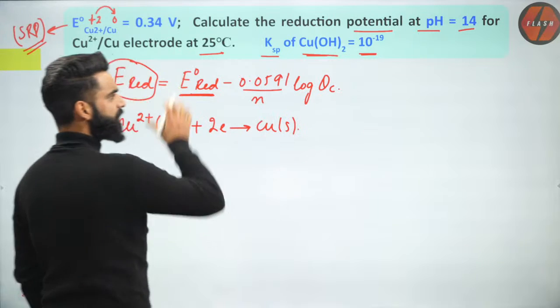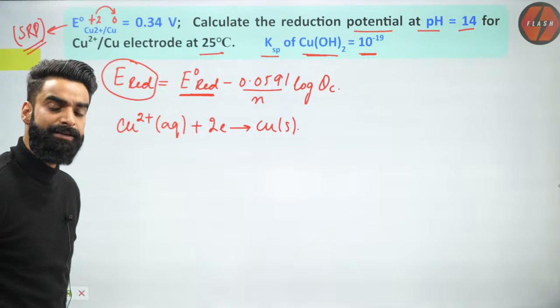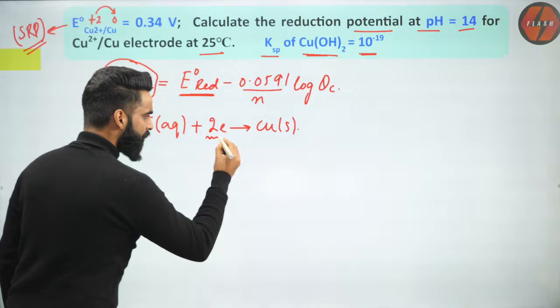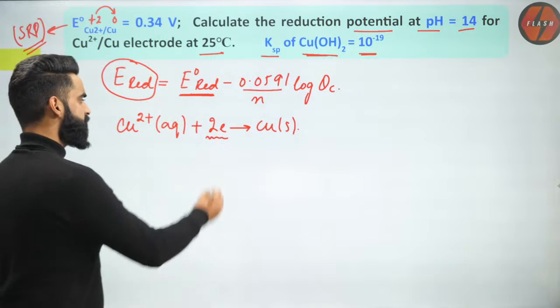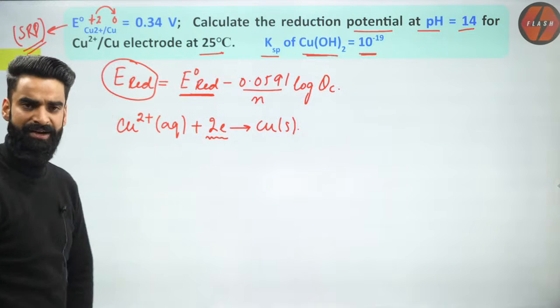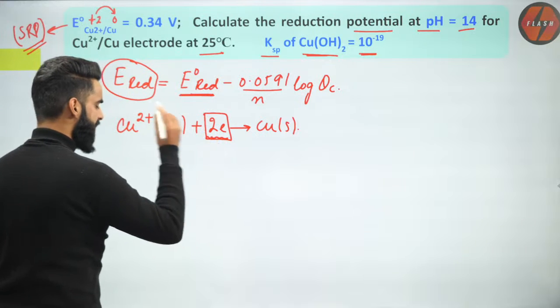This is the reaction which takes place when the copper electrode acts like the cathode. Now, how many electrons are being exchanged here? 2 electrons are being exchanged. So this 2 is the value of n, which is equal to 2.